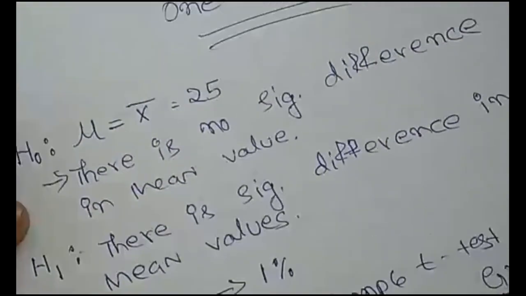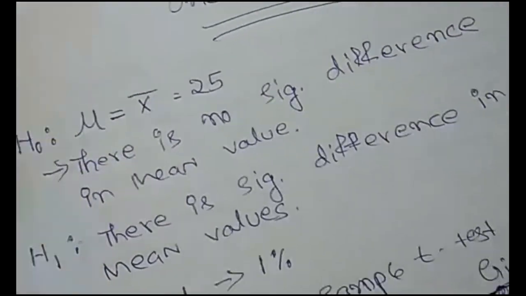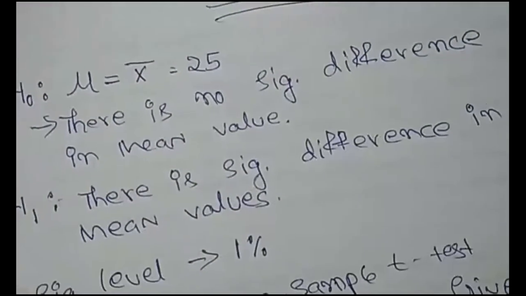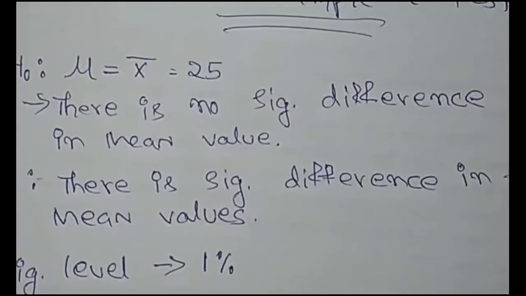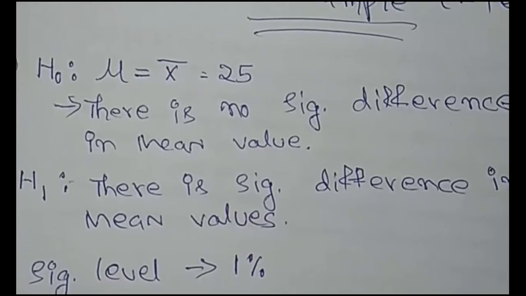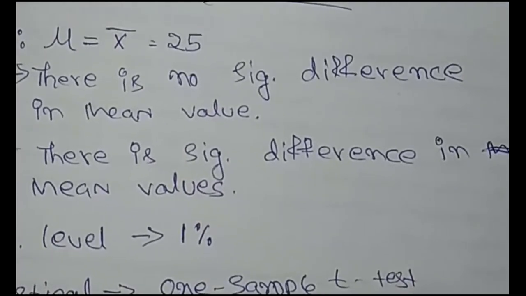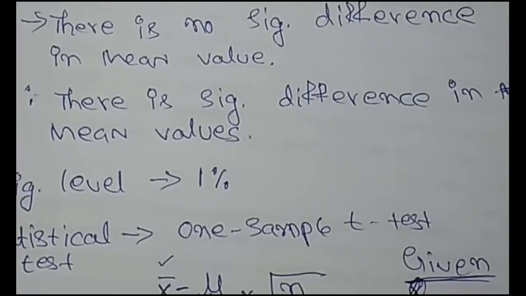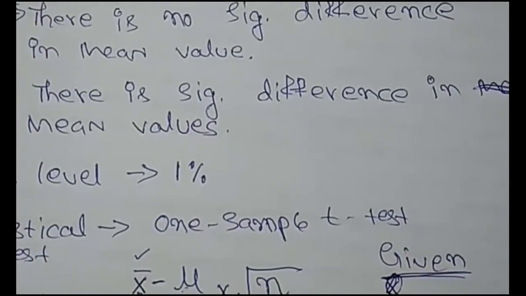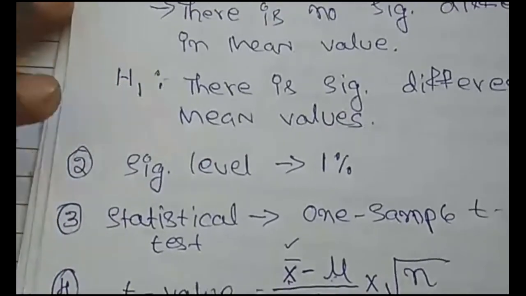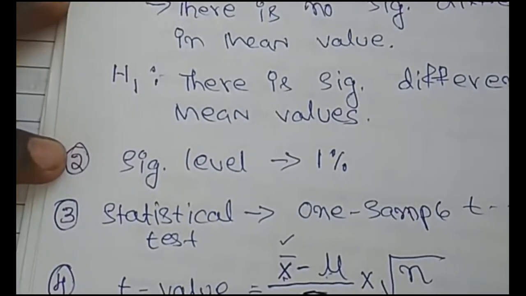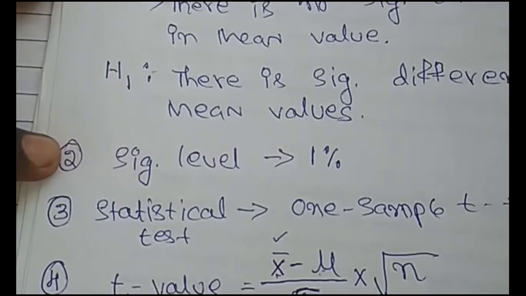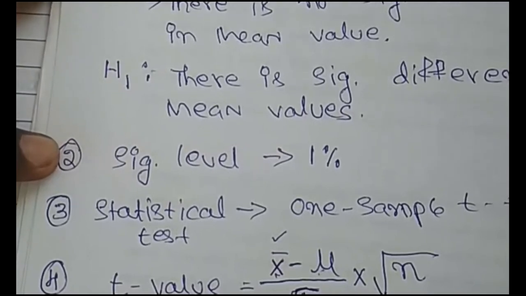Look at it again. The first step is we need to write the hypotheses, null hypothesis and alternative hypothesis. Here the null hypothesis says there is no significant difference in mean values, and the alternative hypothesis says there is a significant difference in mean values. The second step is to state the significance level, and in this question they directly gave the significance level as 1%.